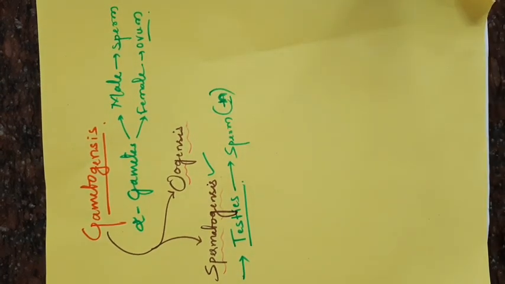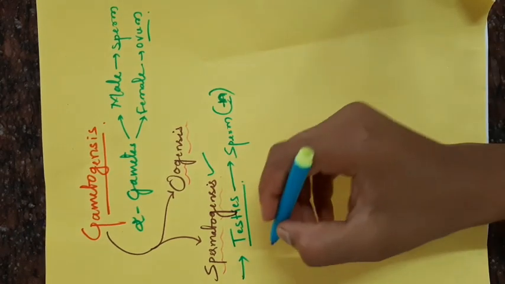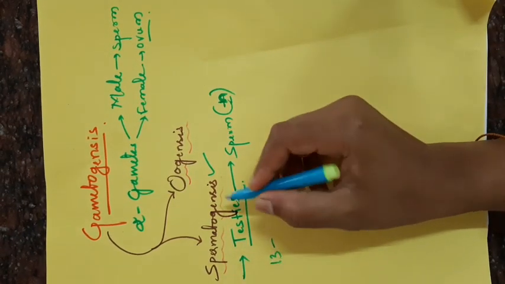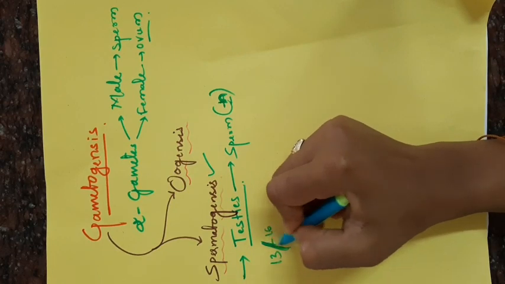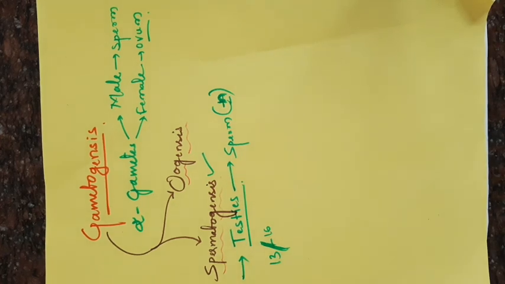Okay. Then spermatogenesis starts at the age of puberty. In case of males, puberty starts from 13 or 16, the maturity phase. Okay, the spermatogenesis starts in males at the age of puberty due to the secretion of gonadotropin releasing hormone by the hypothalamus.